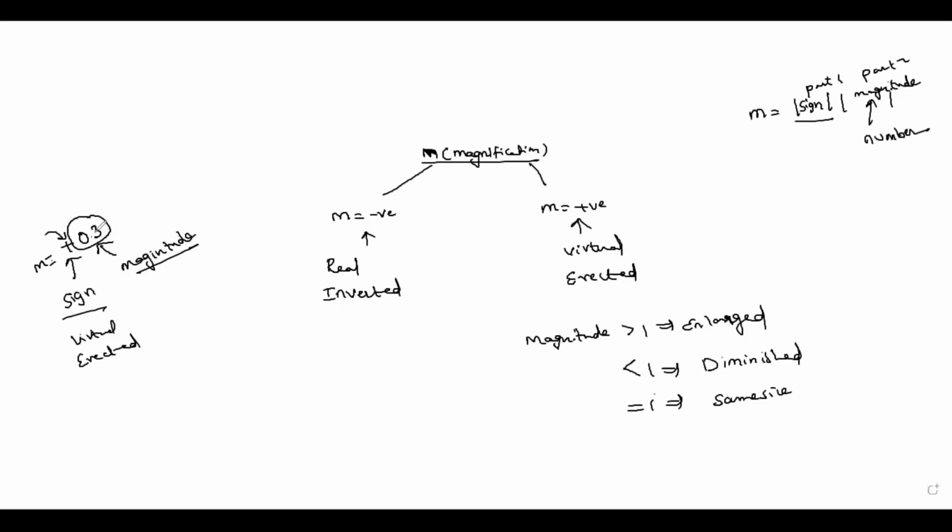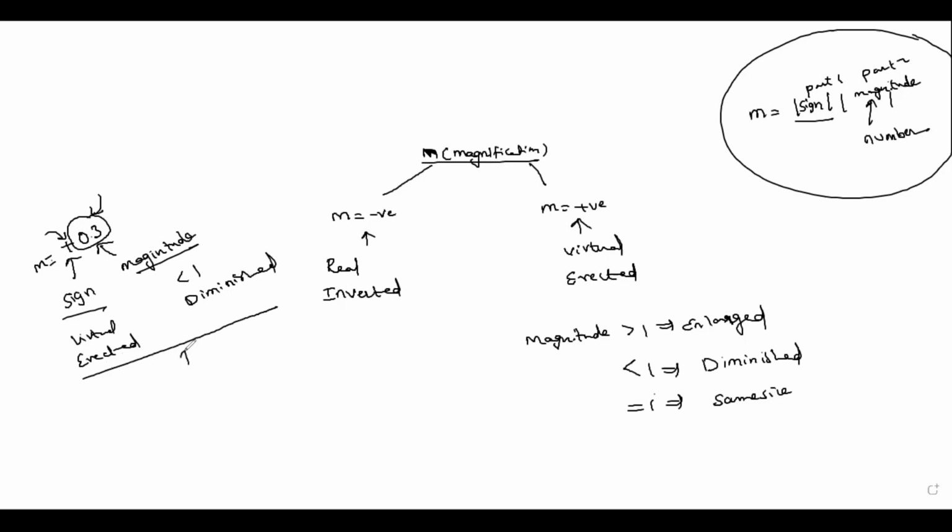The magnitude is just 0.3, which is less than 1, so it will be a diminished image. A virtual erect diminished image can be formed by a convex mirror.